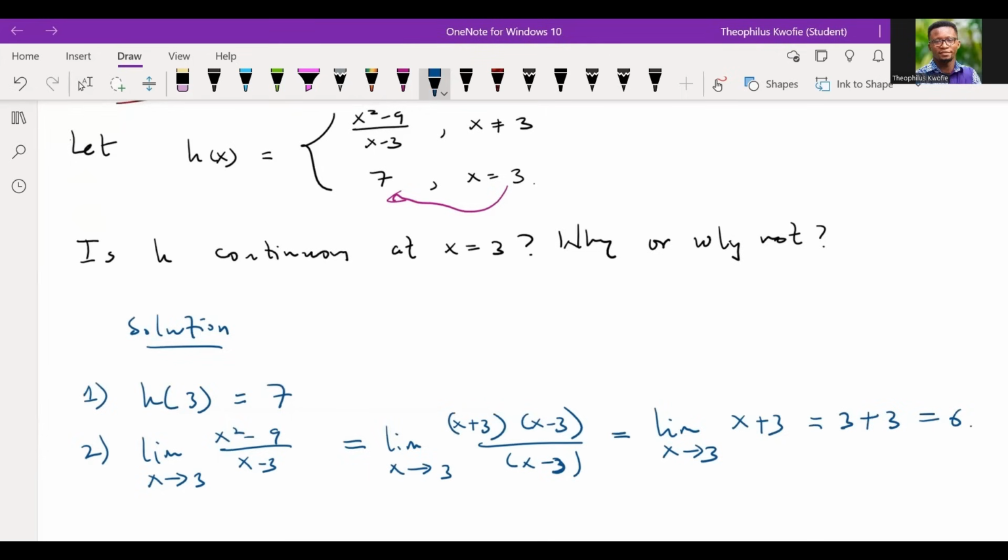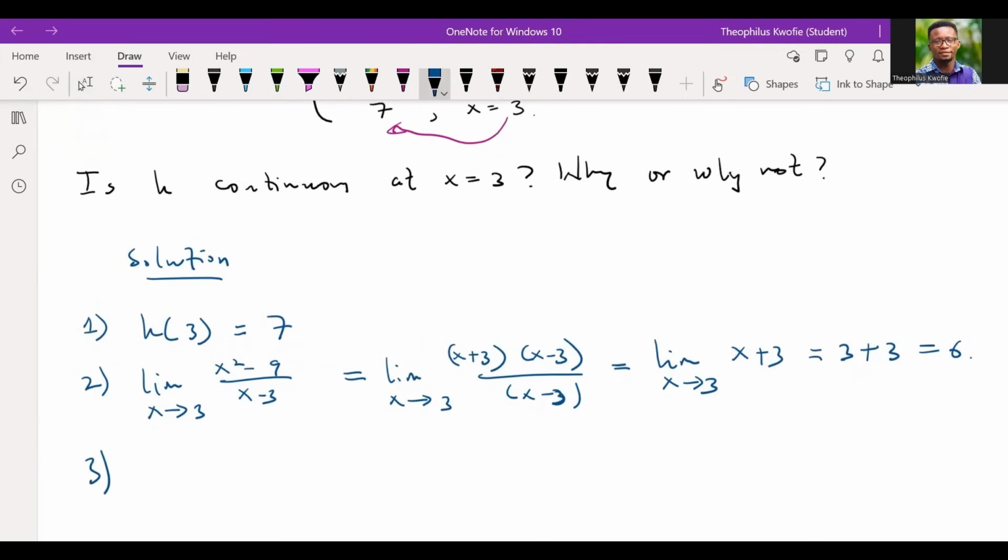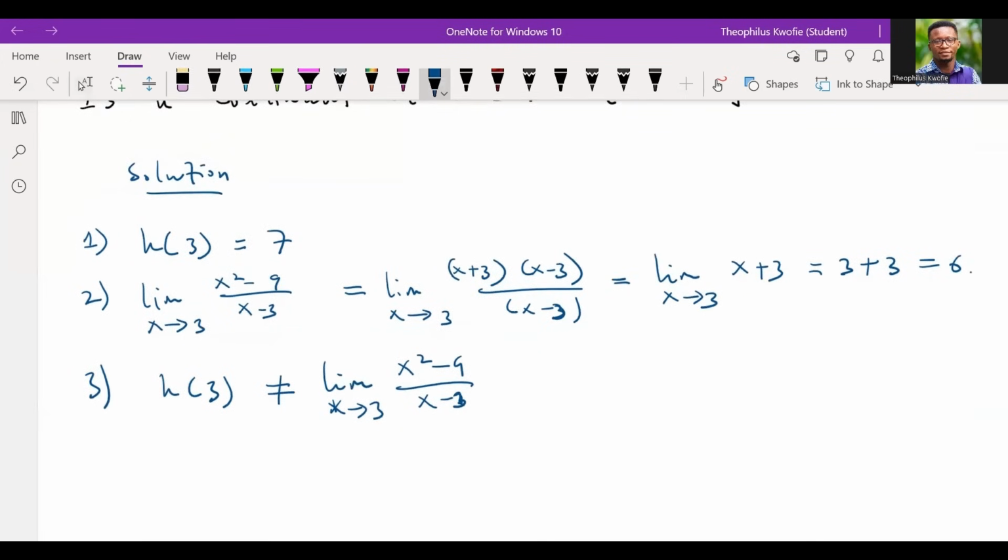6. Good. Now, what did we say about the third condition? The third condition is that the first condition should be equal to the second condition, right? But is it true? Remember, when we evaluated the function at x equal to 3, we had 7. And when we evaluated the limit, we had 6. So since they're not the same, we claim that h is not continuous.